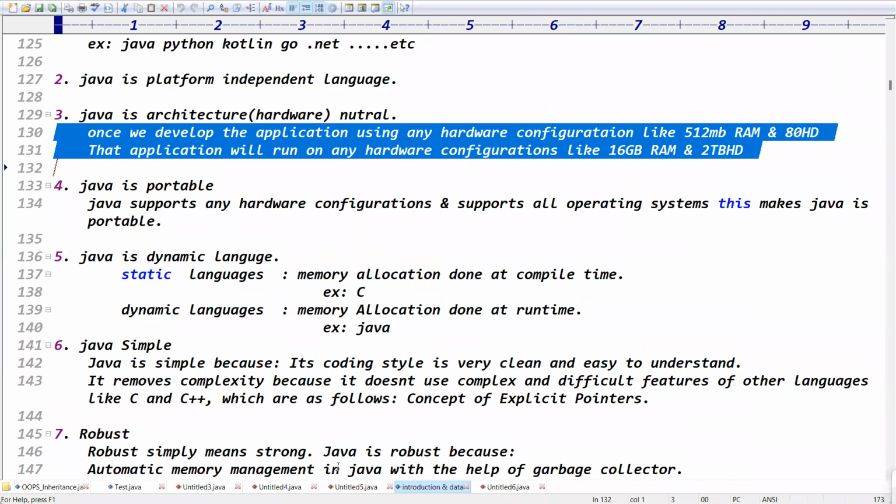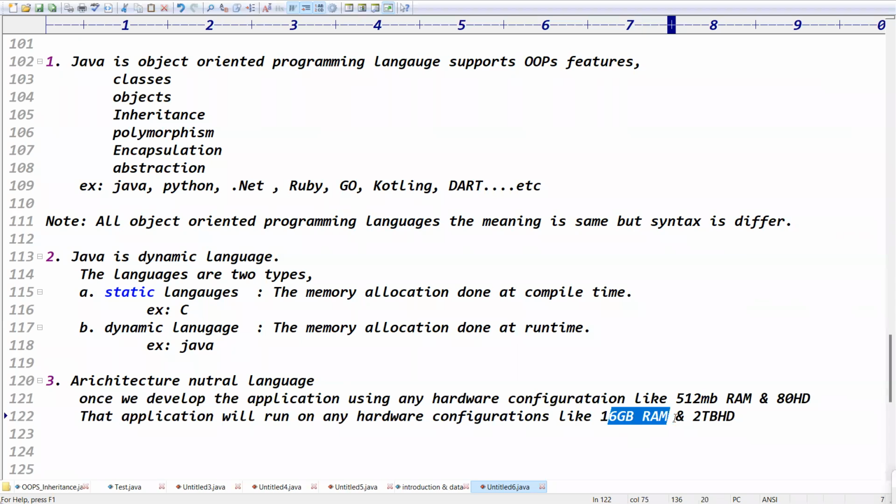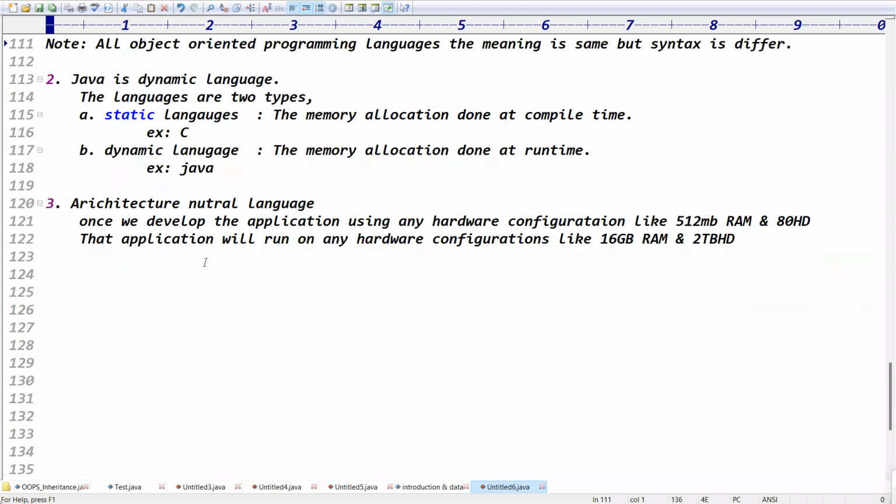Exactly. See this point here. Once we develop the application using any one hardware configuration, like 512 MB RAM and 80 GB hard disk, the application will run on any hardware configuration like 16 GB RAM and 2 TB hard disk, right? Which makes Java architecture neutral. It means Java applications will run on any hardware architecture, right?